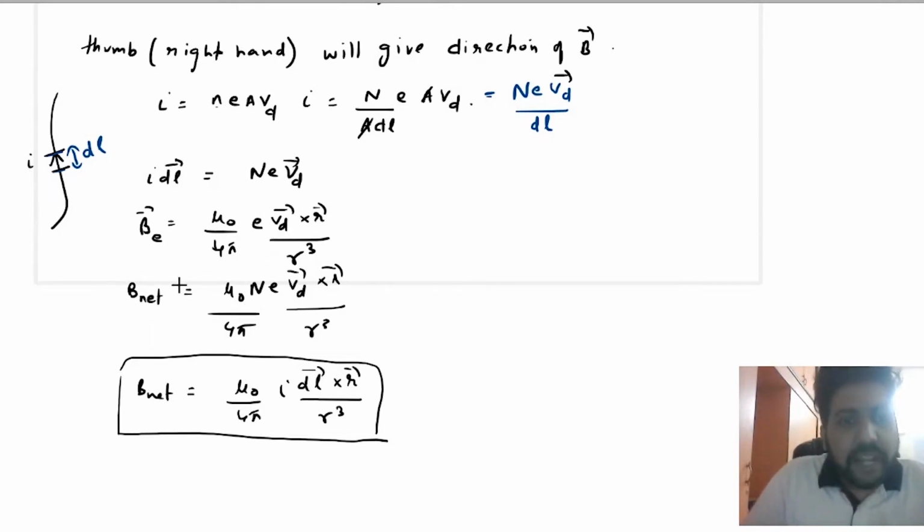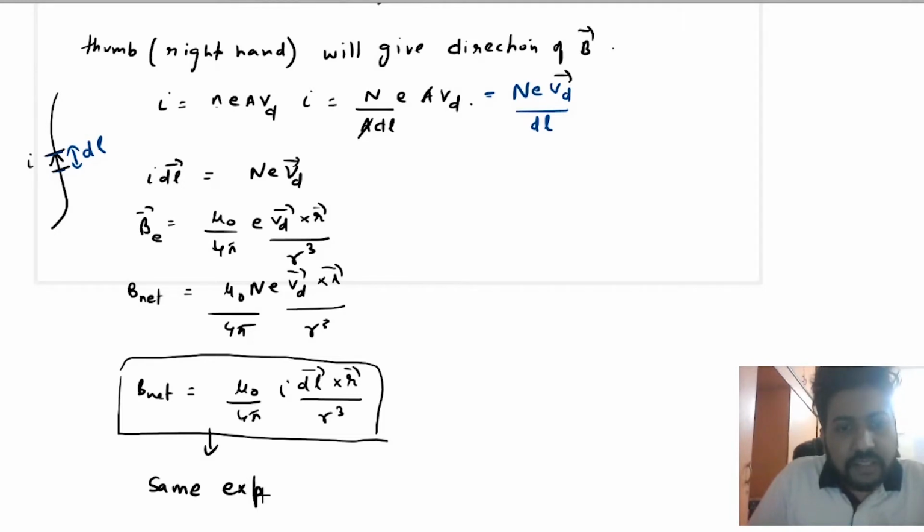So what will be the net magnetic field? We just multiply with capital N. So mu naught N e upon 4 pi vd cross r upon r cube. But here what is this N e vd? N e vd is nothing but I dl. So if you replace this N e vd with I dl, you will get the same expression as Biot-Savart's law.